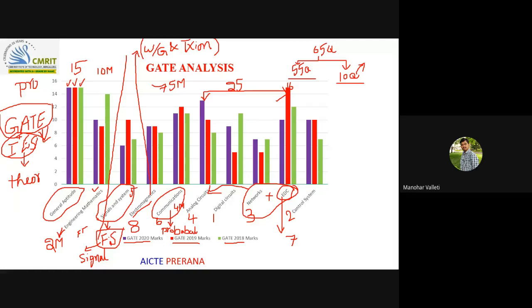GATE needs small basics, and with the basics, more practice. And you know that when you are writing the GATE exam, you will have 3 hours time. In that 3 hours, you need to hold all the concepts, and you have to be able to properly recall them in that 3 hours exam duration. So for that you need more practice. Then only you will be able to recall the particular concept in the exam and properly answer that particular question. And you know very well that the GATE exam will have negative marking.